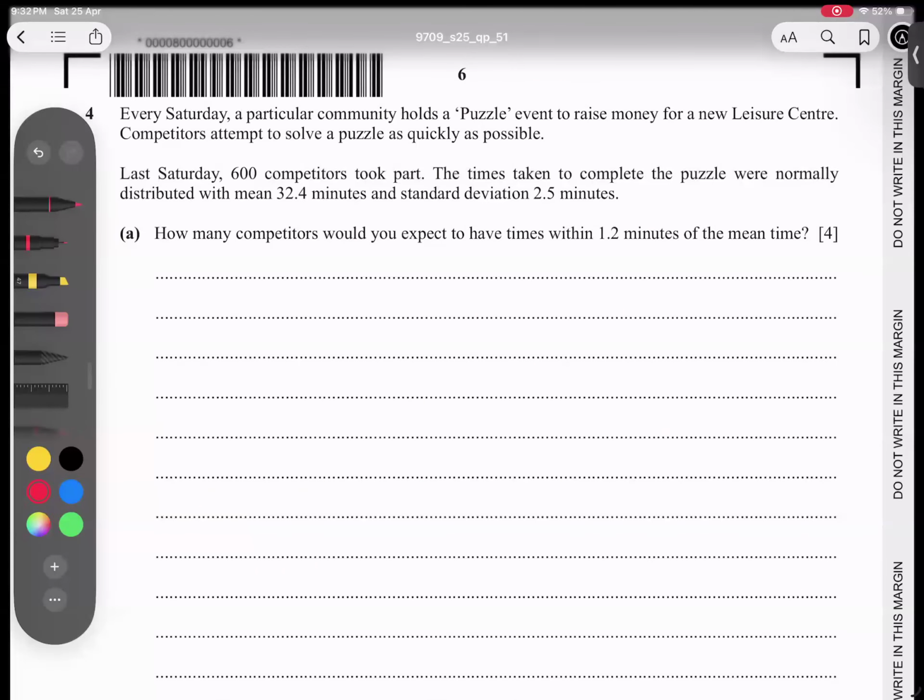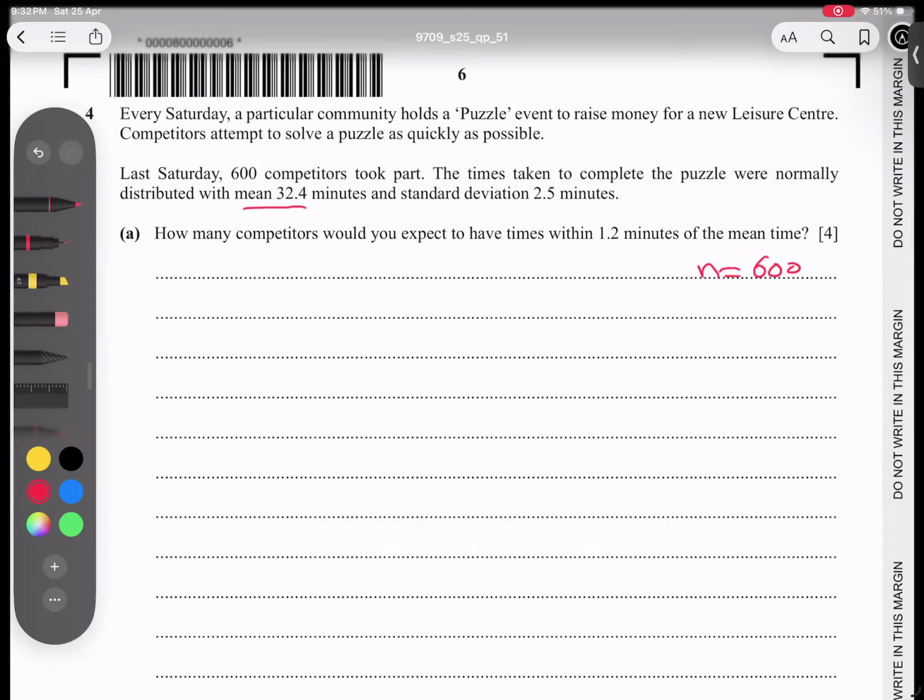Question number 4, students. The topic is a normal distribution, clearly mentioned here. You can see normally distributed. Let's start at the beginning. Every Saturday, a particular community holds a puzzle event to raise money for the new leisure center. Competitors attempt to solve a puzzle as quickly as possible. Last Saturday, 600 competitors took part. So N is 600. The times taken to complete the puzzle were normally distributed.